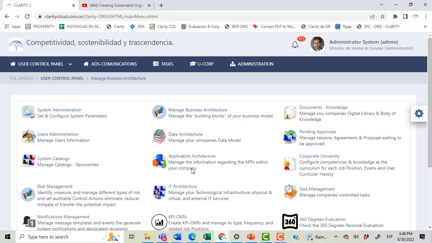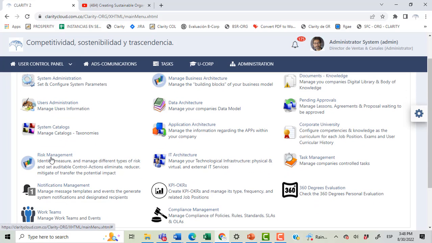We also have the users administration and the risk management model, the task management model, and the corporate university model.